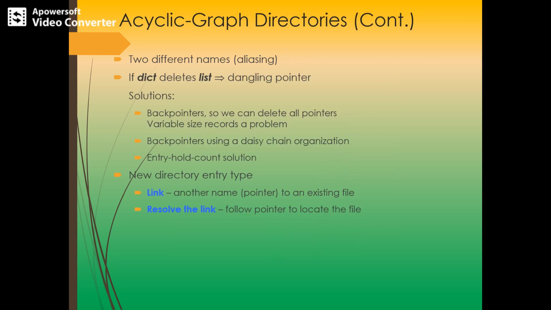So in this kind of directory, aliasing with two different names is possible. That is, if one deletes the file, there will be a dangling pointer. So the sharing restriction is that the same file or subdirectory may be in two different directories. Two different directories may have the same file. That is possible in the case of an acyclic graph directory. An acyclic graph, which is a graph with no cycles, is a generalization of the tree structure directory scheme.